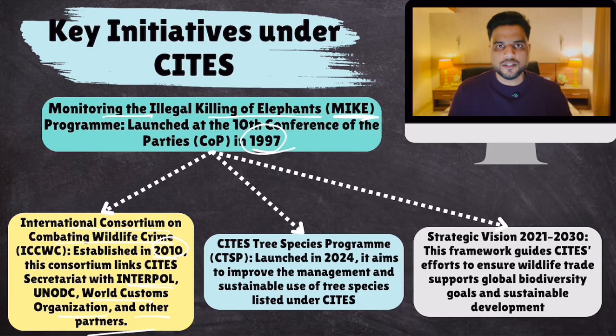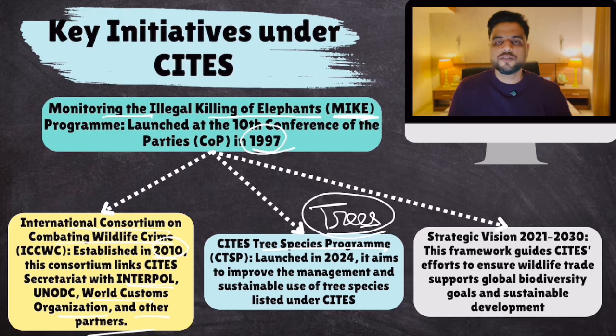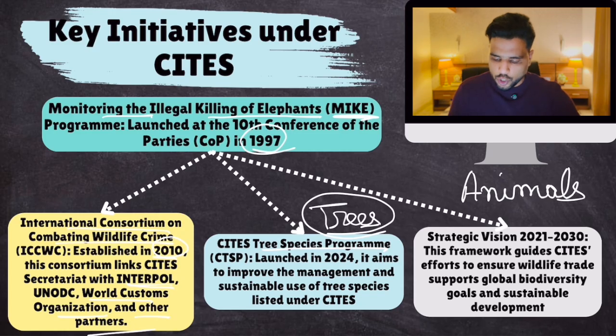Interpol, International Police. CITES Tree Species Program, particularly for trees. Generally, people say that CITES focuses more on animals, but many tree species are endangered as well. So for them, CTSP was launched in 2024. And CITES launched Strategic Vision 2021-2030. This framework guides CITES efforts to ensure wildlife trade supports global biodiversity goals and sustainable development, all these things.